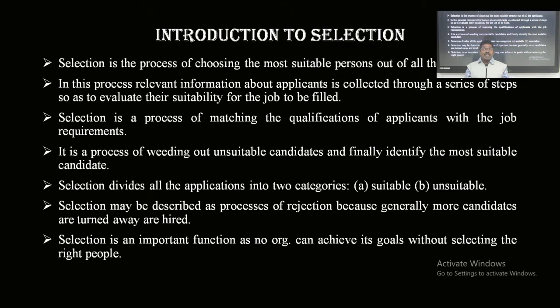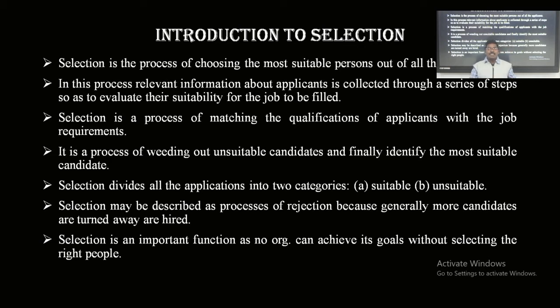Selection divides all the applications into two categories: one is suitable and the other is unsuitable. So the applicants are classified into suitable applicants and unsuitable applicants. Simply, we leave the unsuitable applicants and take the suitable applicants into consideration.